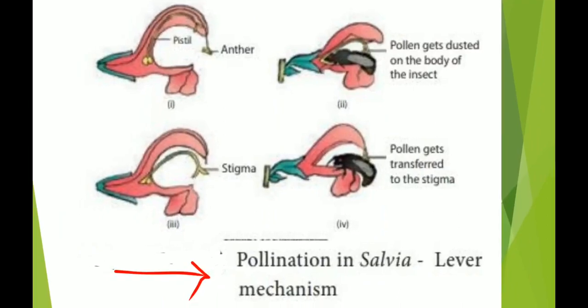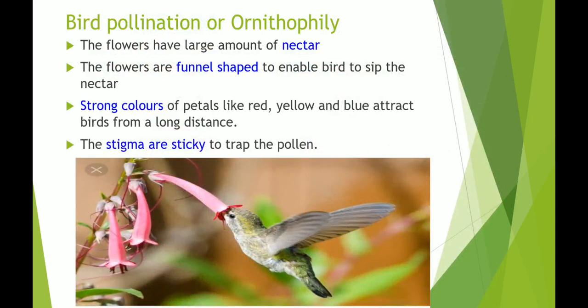Then the next terminology is bird pollination, or ornithophily. When birds help in pollination, it is called ornithophily. Such flowers are larger because birds have to come and sit, or put their beak into the flower.